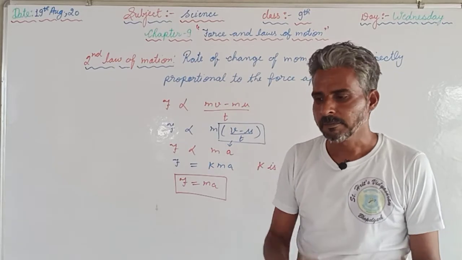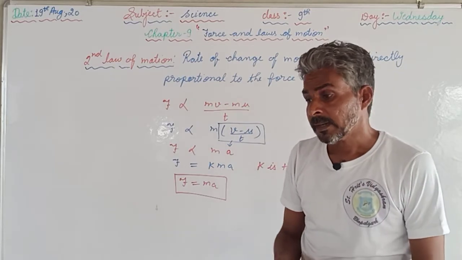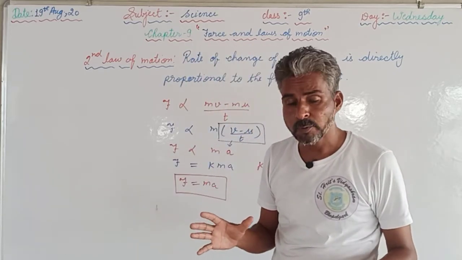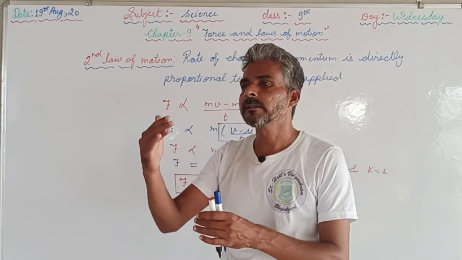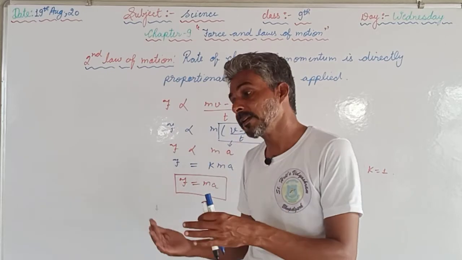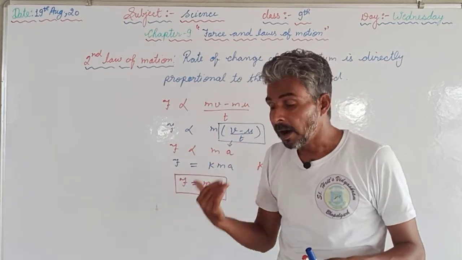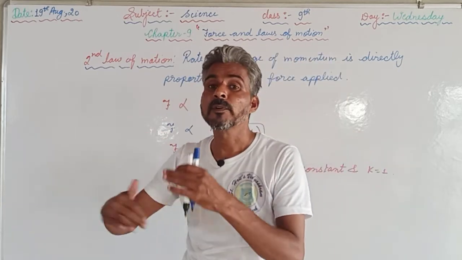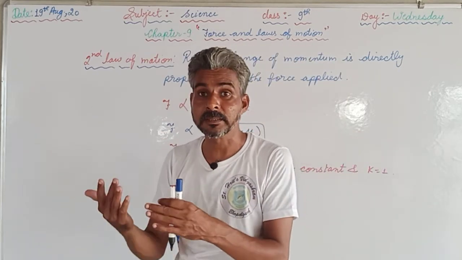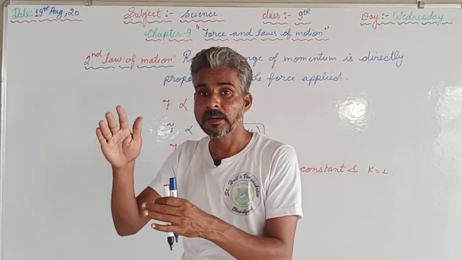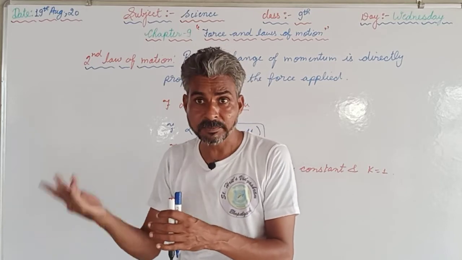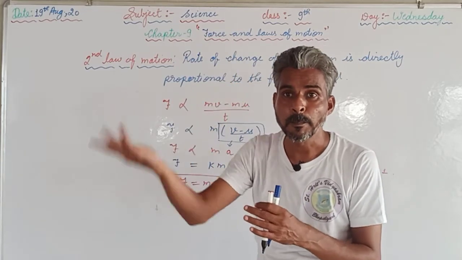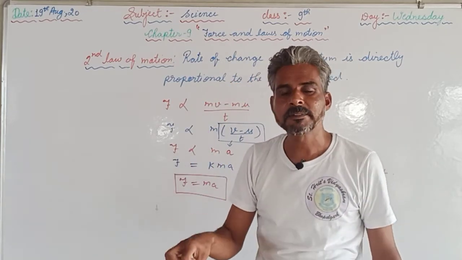For example, there is a football. I kick that football, meaning I apply force, slowly, so the ball will travel slowly. And if I kick in a hard manner, meaning applying more force, then it will move faster. Whether it is moving slowly or with a fast velocity, that means acceleration is there. With fast velocity, acceleration is more, because initially it was at rest.